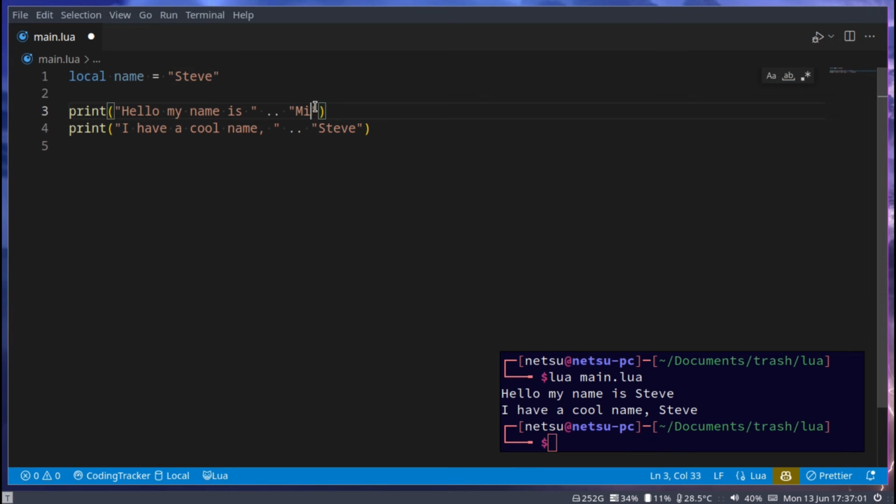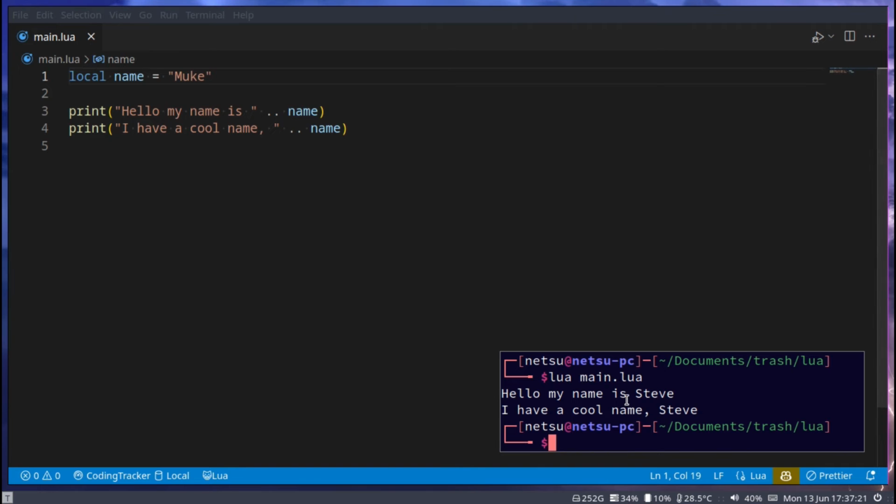So first Mike, and then you have to go Mike, and you have to do this 100,000 times. Immediately you can see where the benefit of using a variable would be better. Because if we use a variable like this, then if we change it in one place to Mike, Muk can also work, then it will change everywhere.